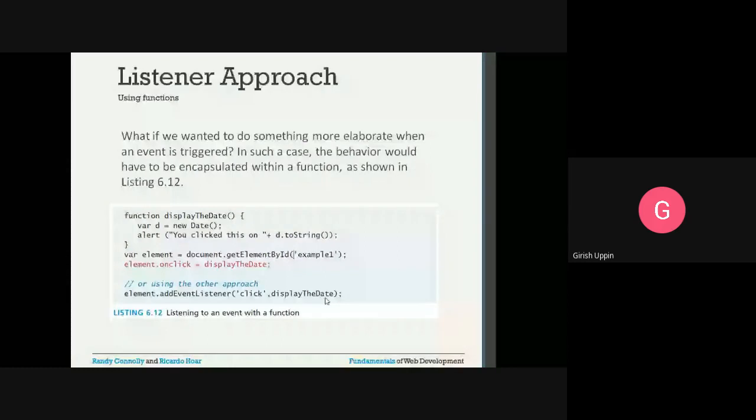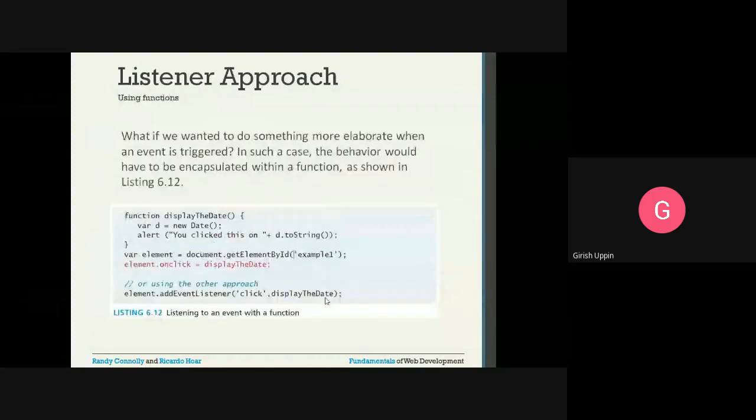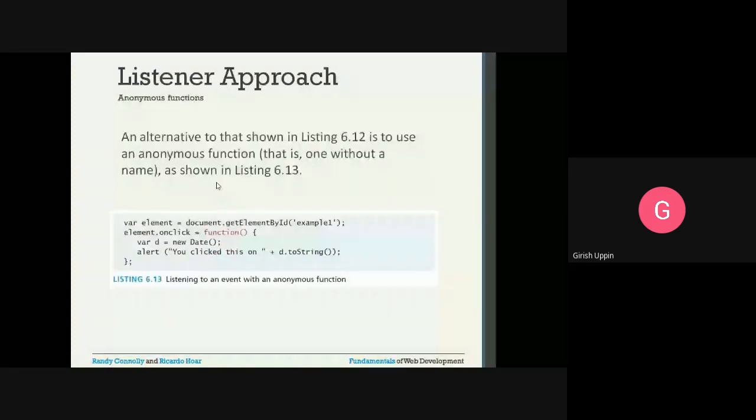An alternative to that shown in the previous code is to use an anonymous function. Here, the function we have created has a well-defined name, and you are calling it. The same thing can be implemented as an anonymous function. How to do it as an anonymous function? This is the code example. var element is equal to document.getElementById example1. This will get an element object having an ID of example1, that will be stored in element.